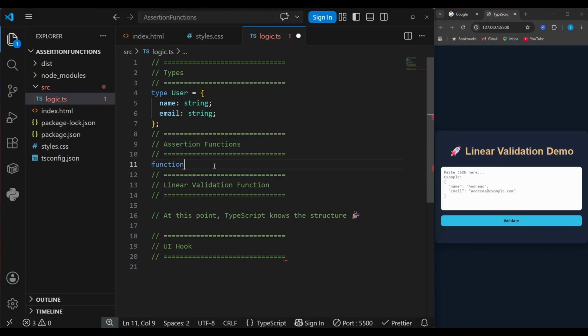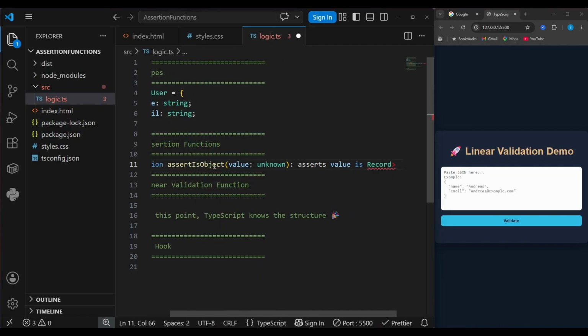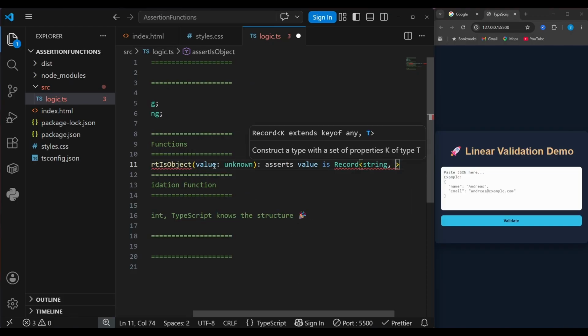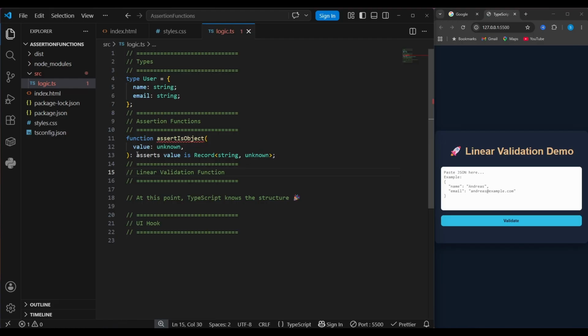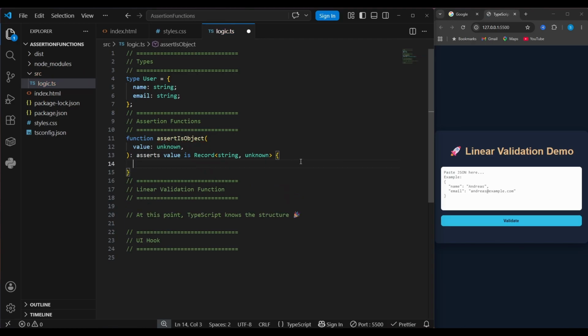Let's start writing the first assertion function. assertIsObject. The name, of course, is up to you. Then we'll receive the value, which is of type unknown because we don't know in advance what the user is going to paste there or type there. And then here is the important part. We need this function to assert that this value is a Record of string and unknown. Let me also zoom out a little. So I need to remove this semicolon and then start implementing the body of this function.